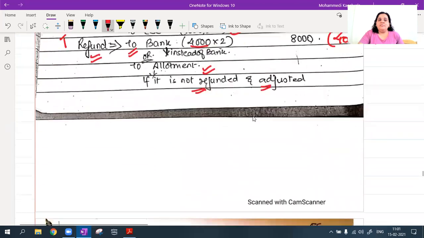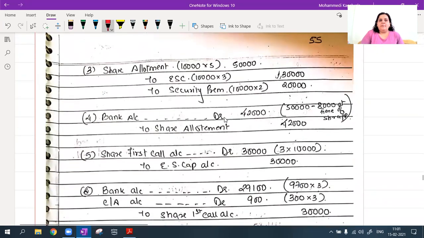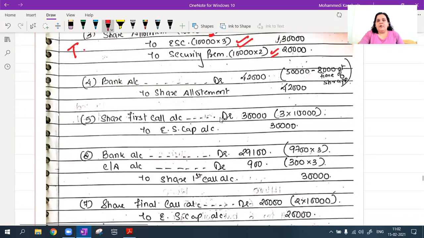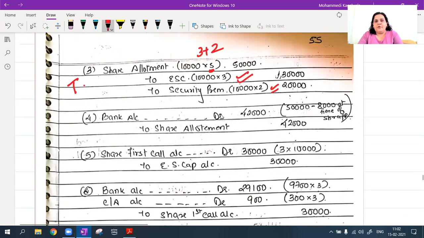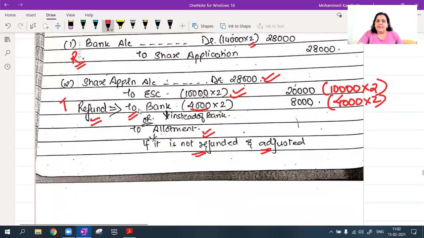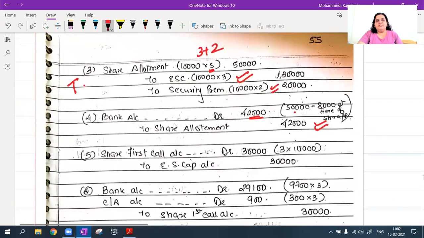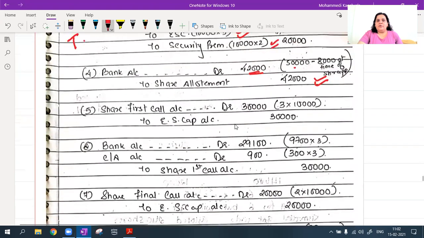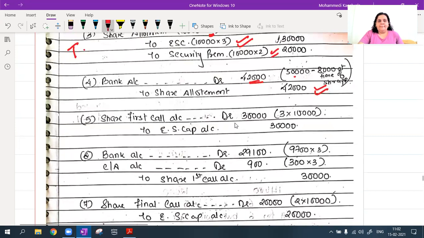Okay. Then how will the share allotment stage appear? In share allotment account transfer pay, I am going to get 5 rupees, 3 plus 2 premium, right, on 10,000 shares. So 3 rupees equity share capital, 2 rupees premium. And in the allotment stage, I am not going to get the total 50,000. I'll get only 42,000 if I'm adjusting that extra 8,000. So 50,000 minus 8,000 to share allotment account. There are two ways of passing. Either you refund it, and then you write to bank. If you're adjusting with the allotment stage, then at the allotment stage, you will record it at 42,000 and not the total 50,000.